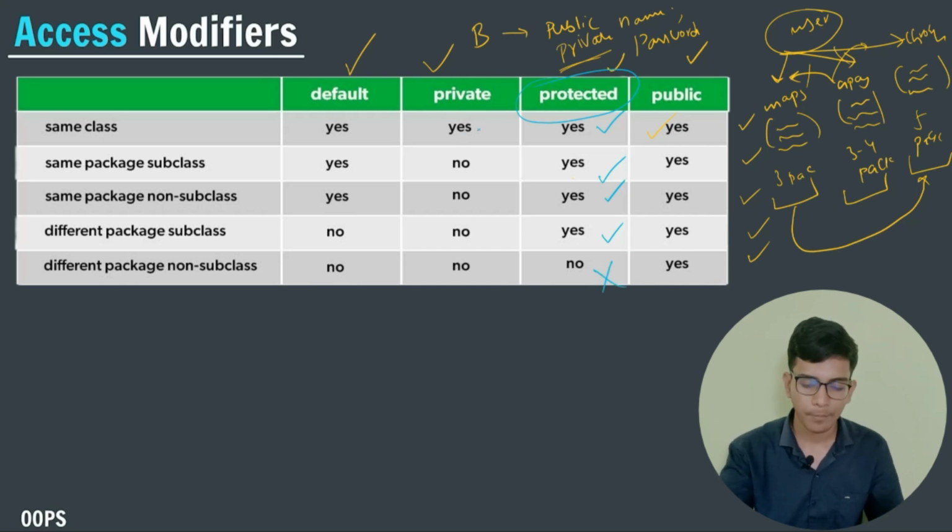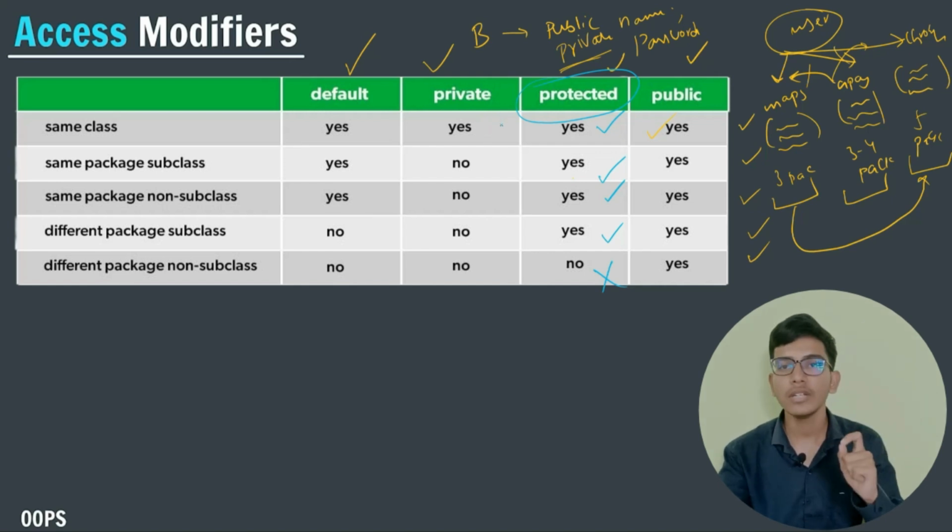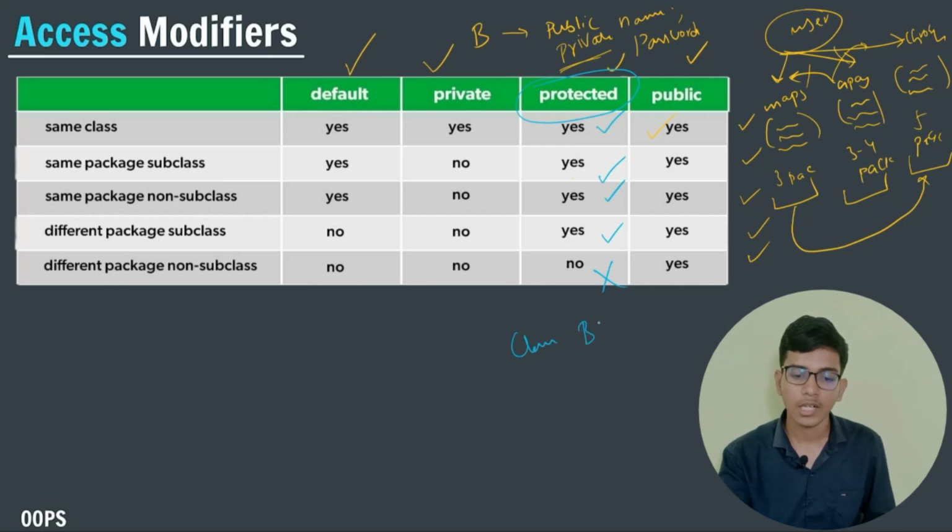Let us talk about private. Private can be accessible only within the class. So I can write class BankAccount. In this, I'm writing public String name. Public String name means we can access the name of the user from anywhere I want. Suppose I don't want anyone to see my user's password.